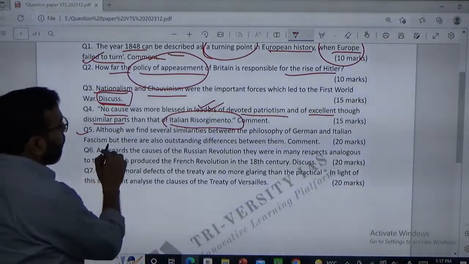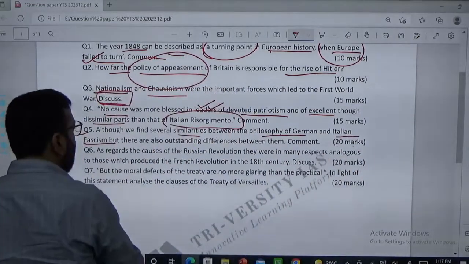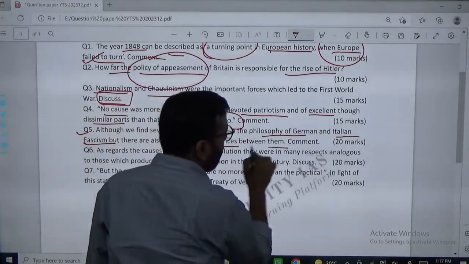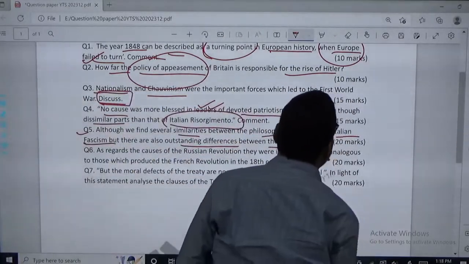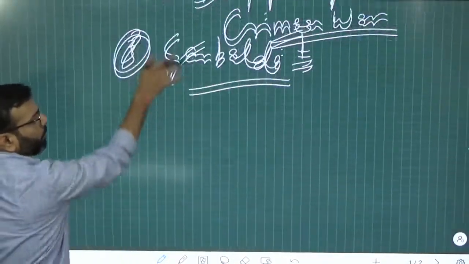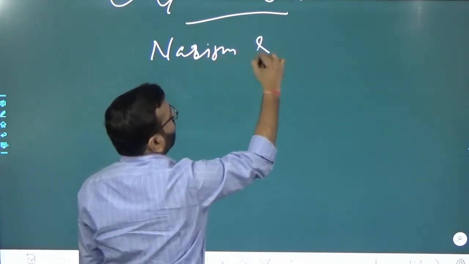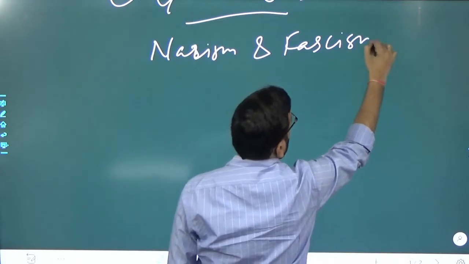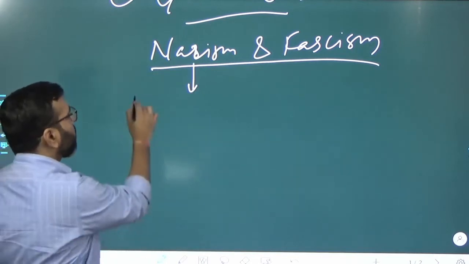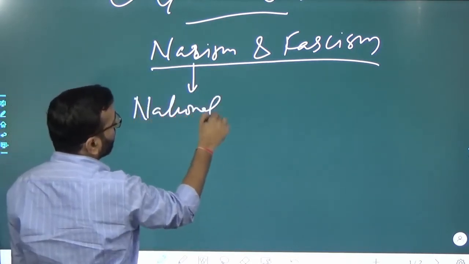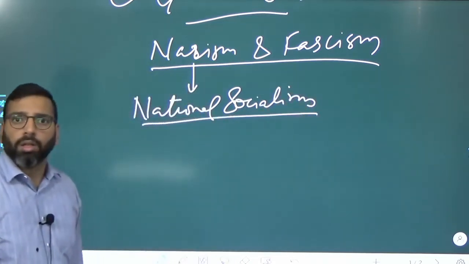Fifth, let's see the fifth. We find similarities between the philosophy of German and Italian fascism, but there are also outstanding differences between them. Let's see this topic in detail. This whole fascism, this Nazism and fascism. What else is Nazism called? There is one more term used for this, that is National Socialism.